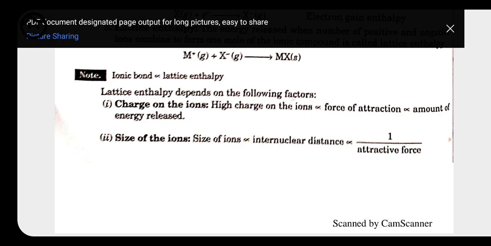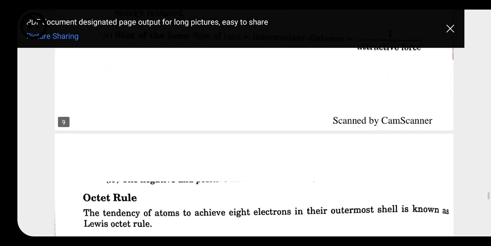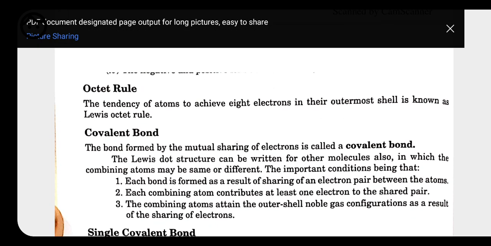attraction. Okay, till now we have discussed the ionic bond. Now we have to discuss the covalent bond. As we know that chemical bonding takes place, there are different types of chemical bonding, that is covalent, ionic or coordinate. So electrovalent we have discussed. Now we have to discuss the covalent bond.